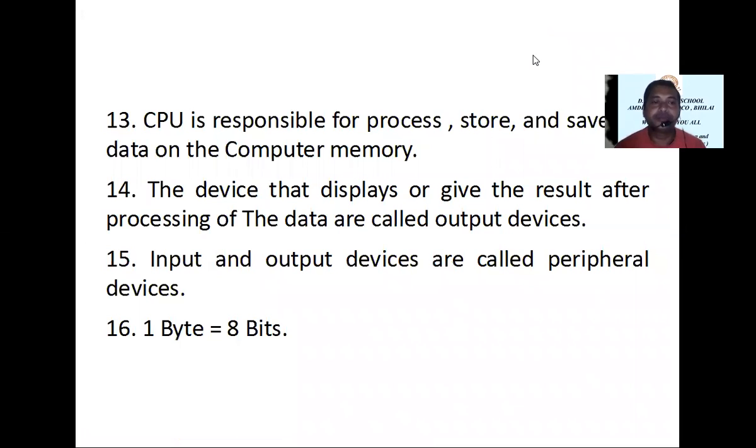And point number 14. The devices that display or give the result of the processing of the data are called output devices.